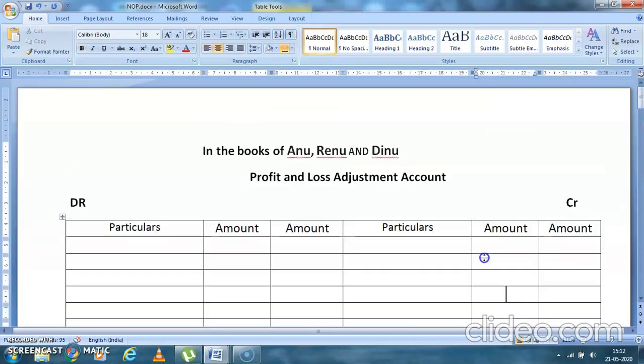So all these entries will go. I have told you, when there is increase, it comes on credit side. When there is decrease, it comes on debit side. So first you had by RDD. So RDD, 1,000 RDD was no longer required. So again you had a profit. Then you had by machinery.